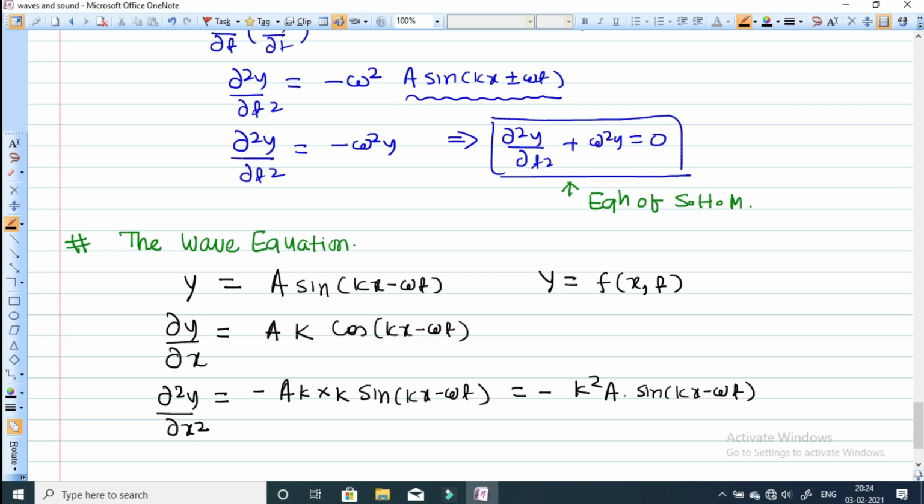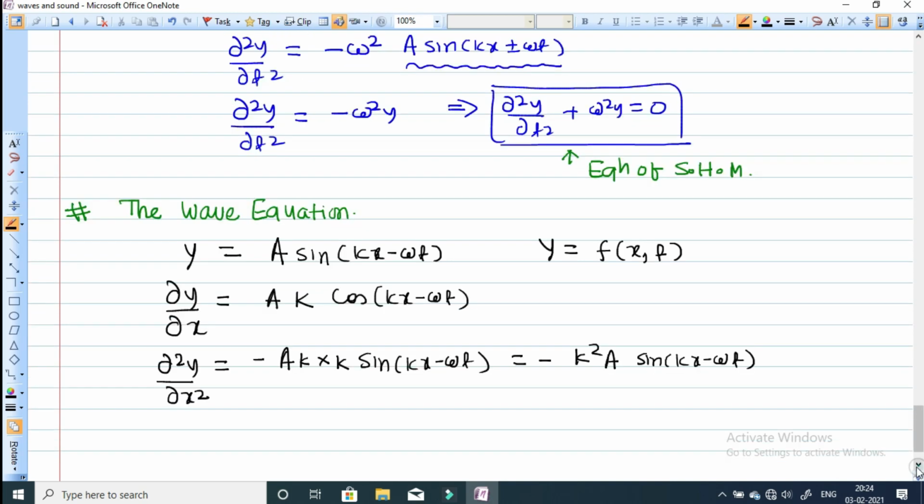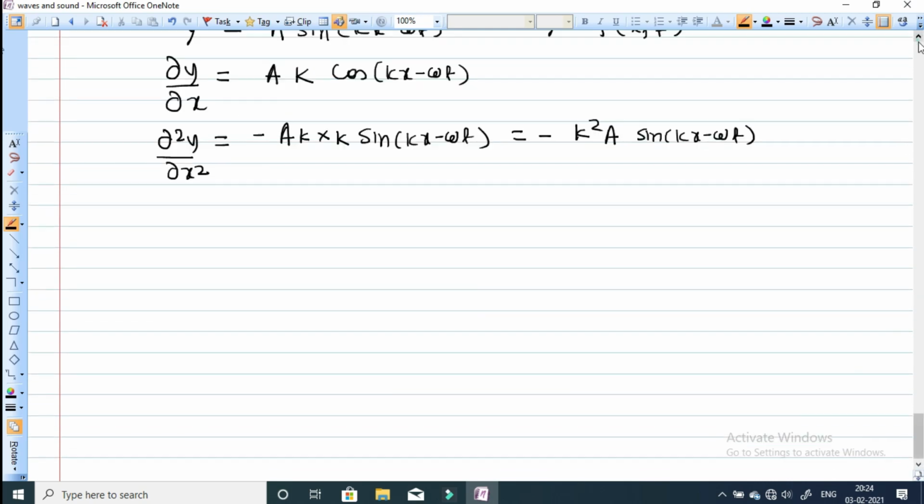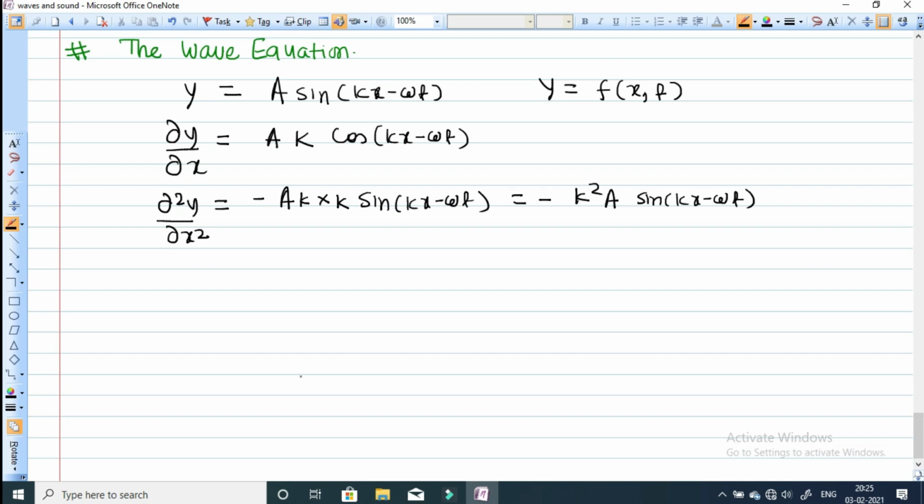Again, this will give you a differential equation. There is no problem at all. Now when we have differentiated with respect to x, we get dy by dx. Now we will differentiate with respect to time.